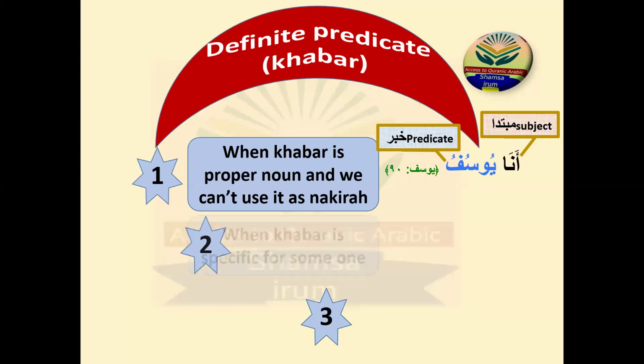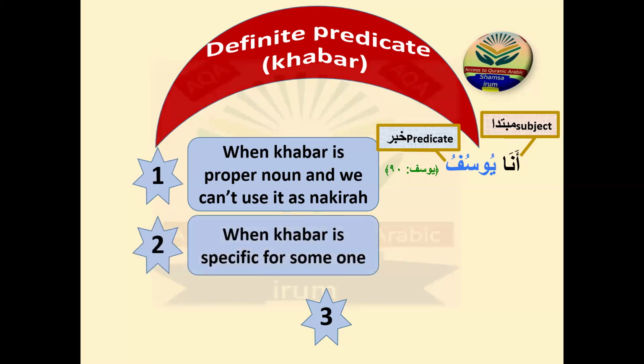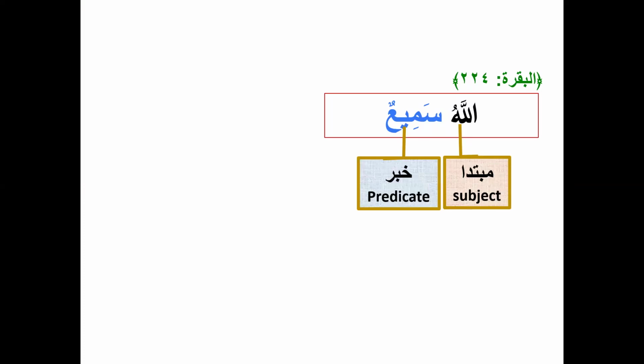Okay, now the second one: when the khabar is specific for someone. To explain this point, I will go to the next slide, inshallah. First of all, you can see Allahu Sami'un. Allahu, lafzul jalala, is the mubtada, Sami'un is the khabar, and mubtada and khabar make a jumla ismiya. In this way you have to do your tarkib, which means to analyze the ayah.